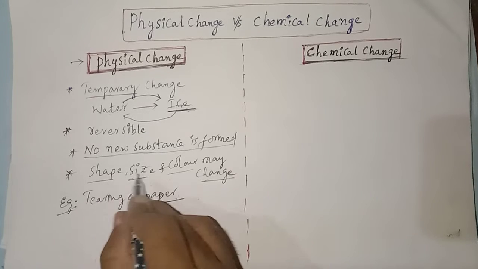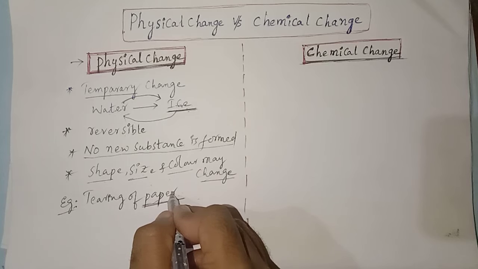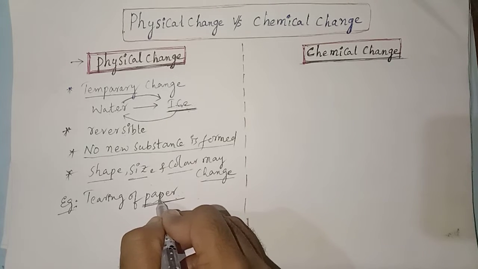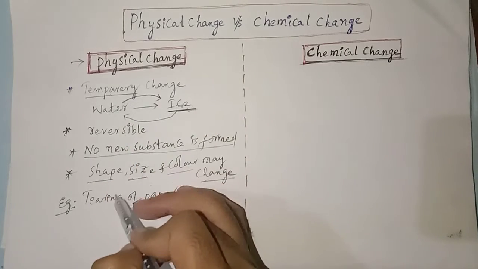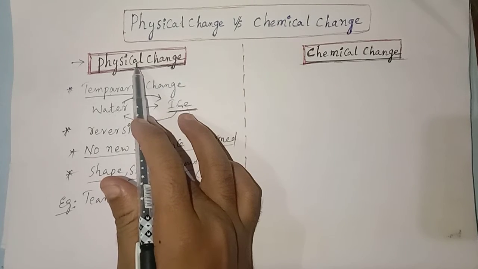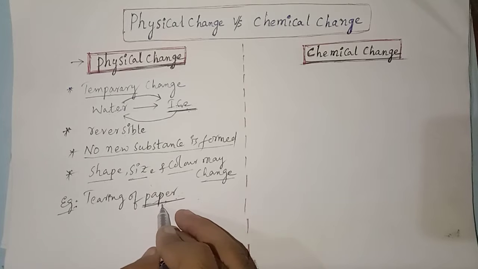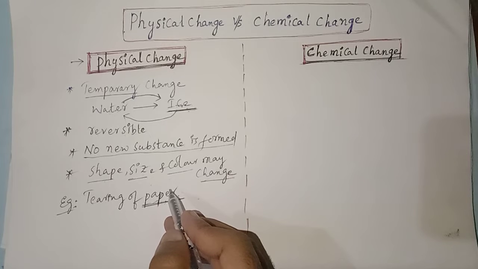Shape and size change. So is this tearing of paper a chemical change or a physical change? Yes, tearing of paper is a physical change. While we tear the paper, it changes into pieces.